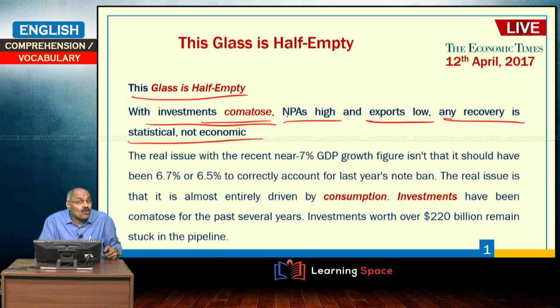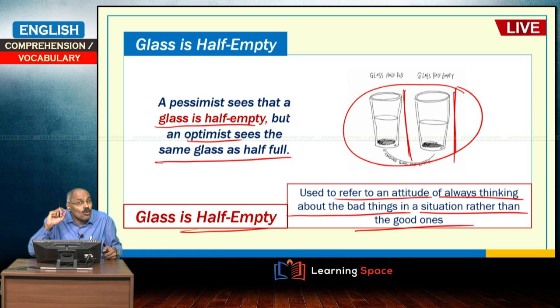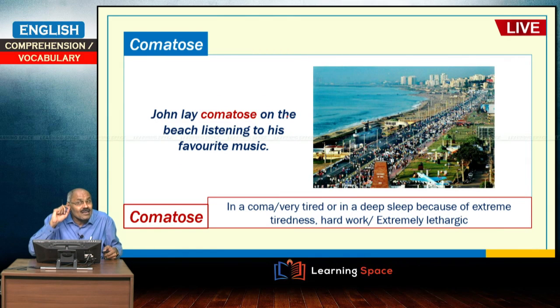What is the meaning of coma? Coma means the person who does not know anything, and such a person is called a person in coma. Comatose means in a coma or very tired or in deep sleep because of extreme tiredness or hard work, at the same time extremely lethargic.